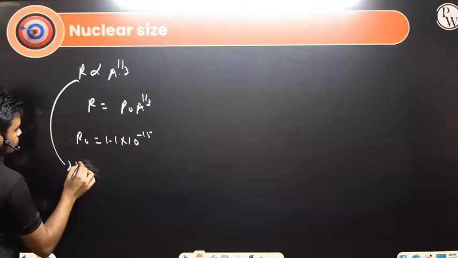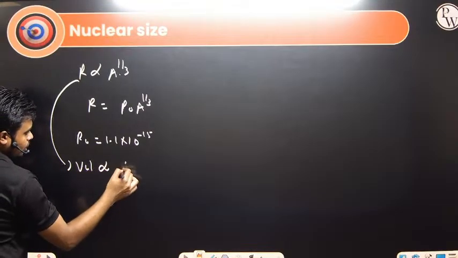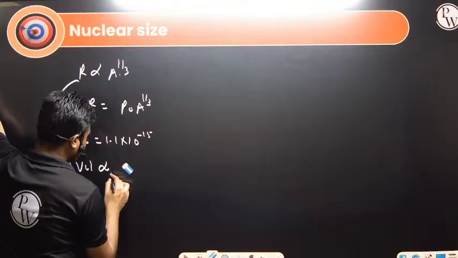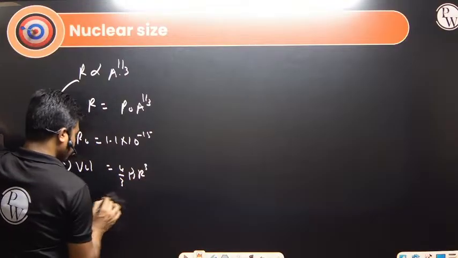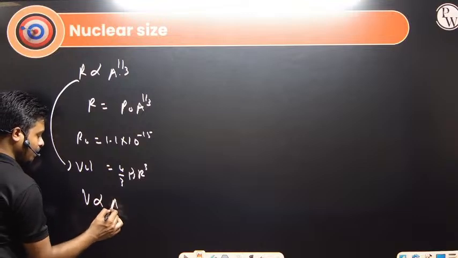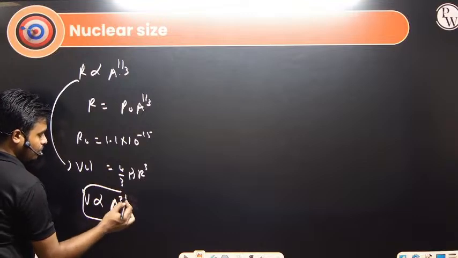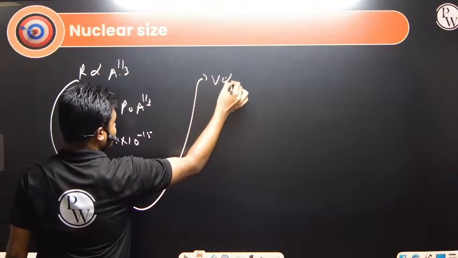If we talk about the volume, what is the volume? Volume is equal to 4 by 3 pi R cube. So volume is proportional to R cube. R cube means volume is proportional to the mass number over here.